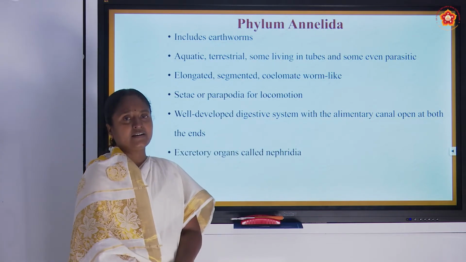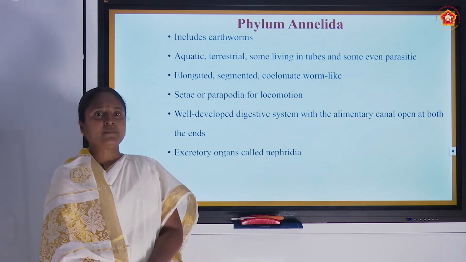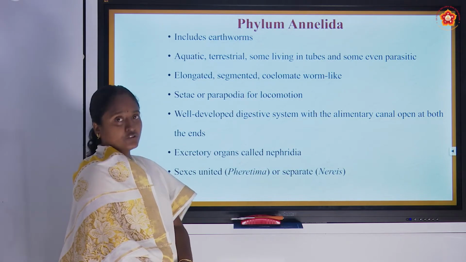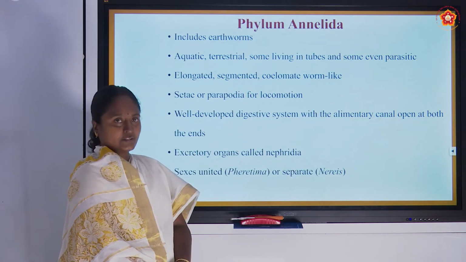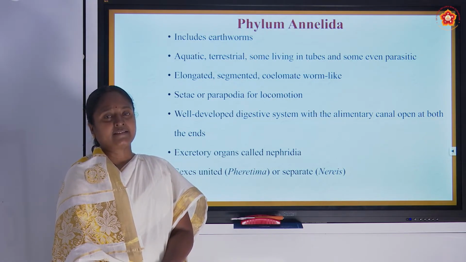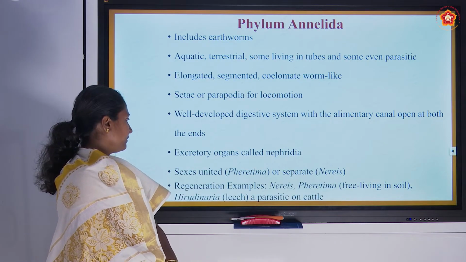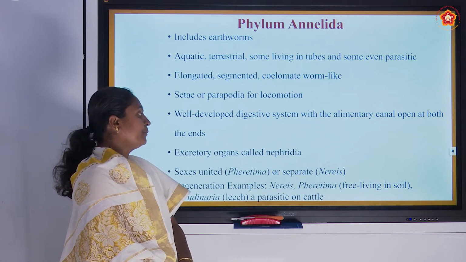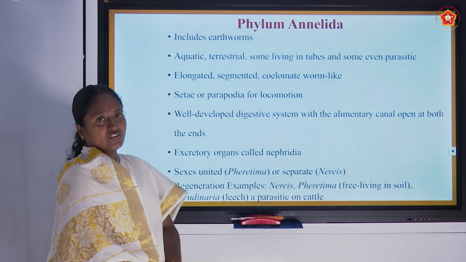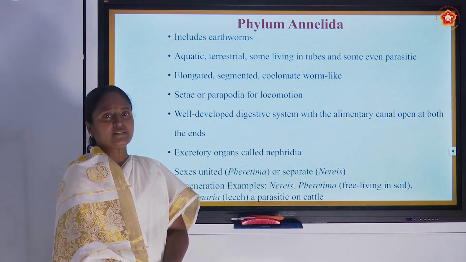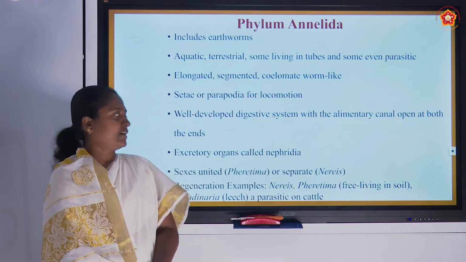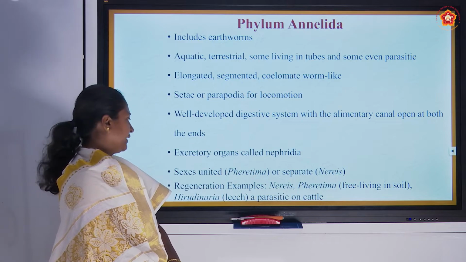The excretory organ which is present in the earthworm and Annelida is known as nephridia. The sexes are usually united, like in earthworm, that is Pheretima, or they may be separate as in the case of Nereis. And regeneration is one of the important properties we can see in these organisms. Regeneration is when you cut an earthworm into two pieces, both will survive and it will produce whatever lost part it wants. And here the examples are Nereis, Pheretima.